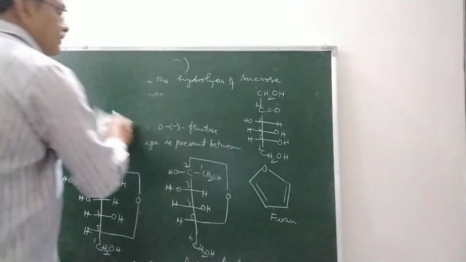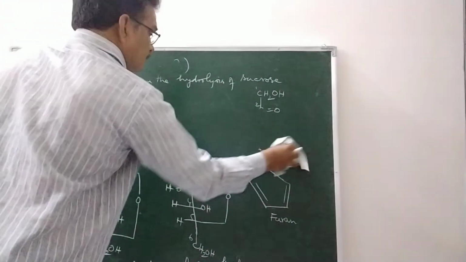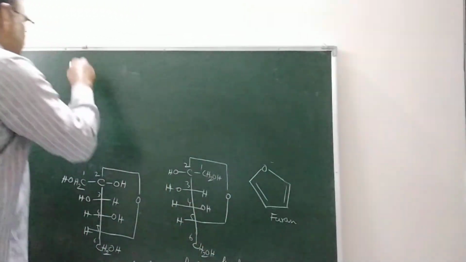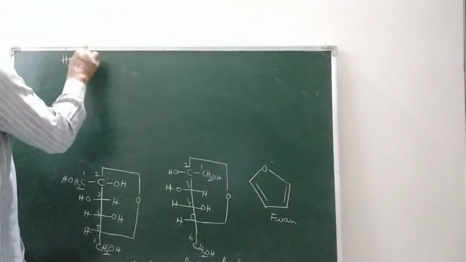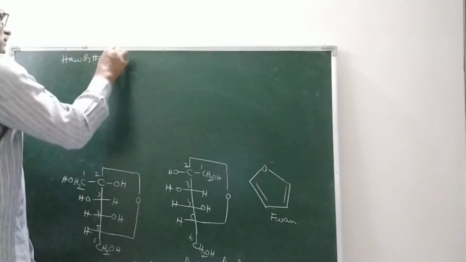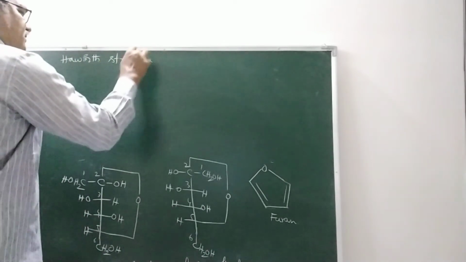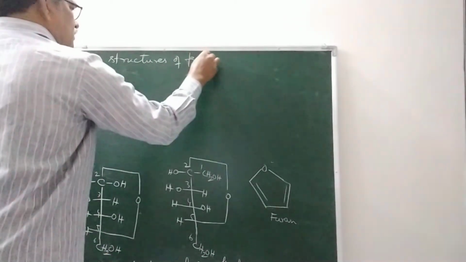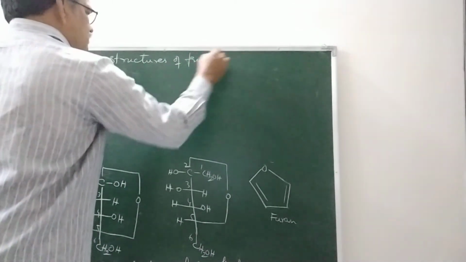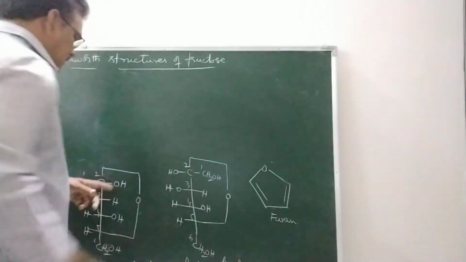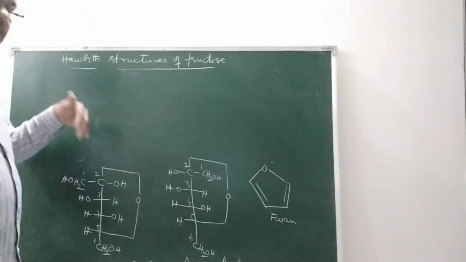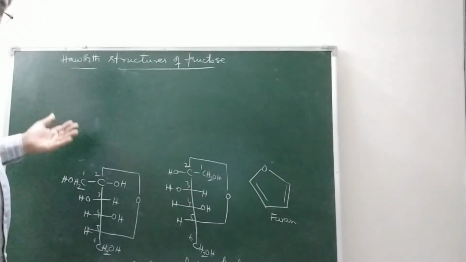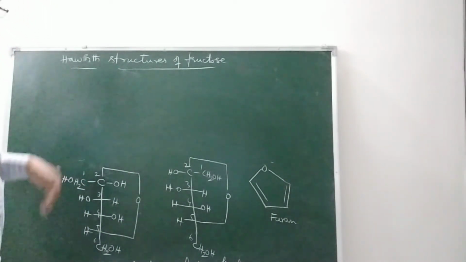If we take Haworth structures for fructose: when we write Haworth structures, the right hand side groups are mentioned at the top side, and left hand side groups are mentioned at the bottom side.